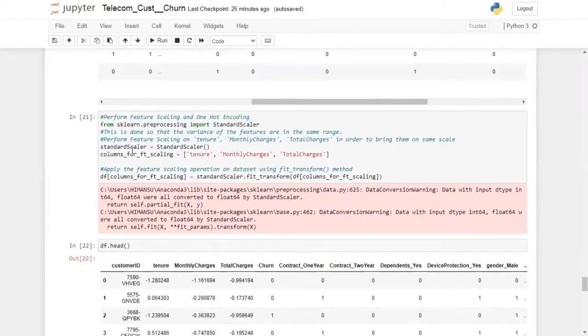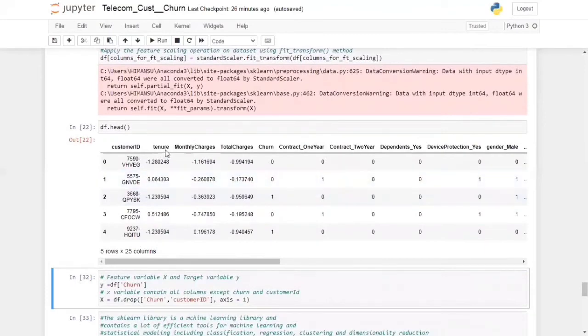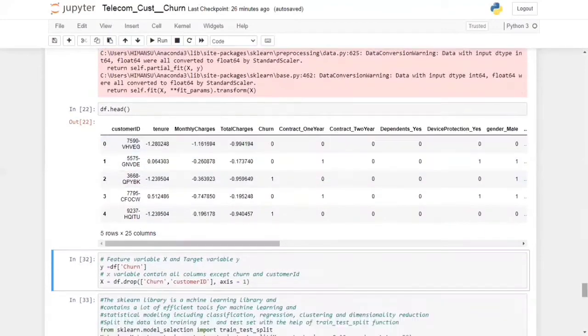We have created the object of StandardScaler and passed the list of these columns into a variable, columns_for_ft_scaling. And we have applied the fit_transform method for feature scaling. After feature scaling, we can see that all these three columns are on the same scale.